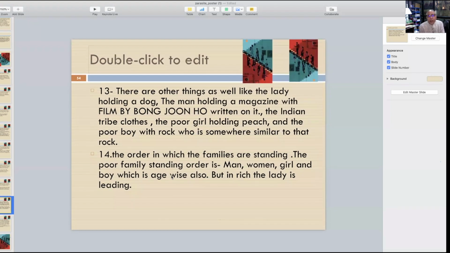The order in which the families are standing is a very, very important thing to notice. When the rich people are moving up, you see the lady first, then the husband, then the girl, and then this little boy who needs a little more attention. But when it is the other way around, it is the man first, then the wife, then the girl, and the boy, which is age-wise. If you look there, it is age-wise, the elderly father and then the wife and then this. But the rich lady is the leading one in terms of the other image.